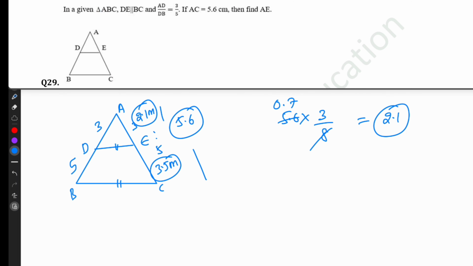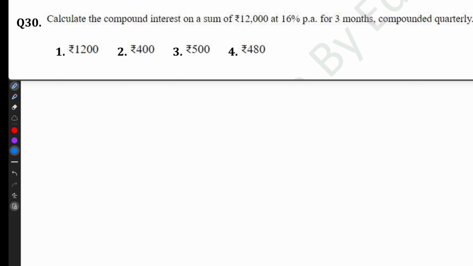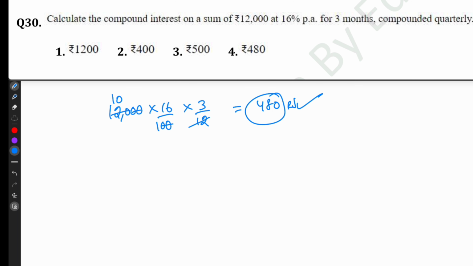Calculate the compound interest on a sum of 12,000 at 16% per annum for 3 months, compounded quarterly. Compounded quarterly means for 3 months only. So 3 by 12. Zeros cancel. 12 10 times. That equal to 10 into 16, 160. 160 into 3, 480. 480 rupees is the answer.